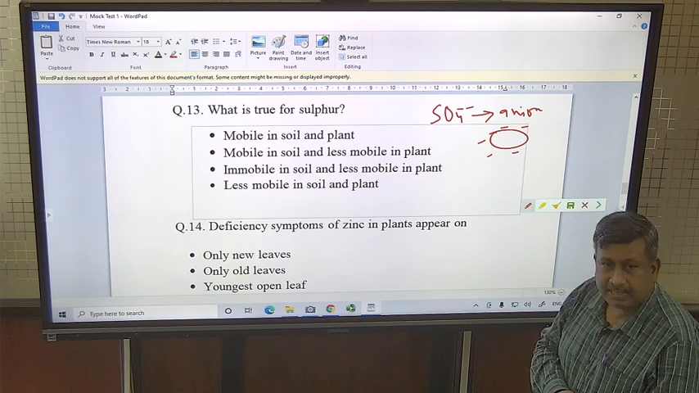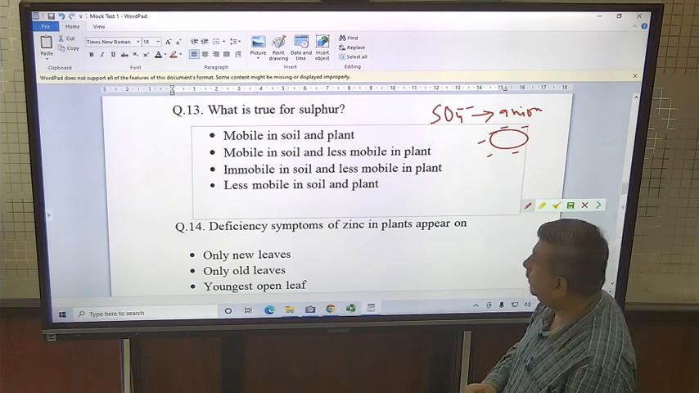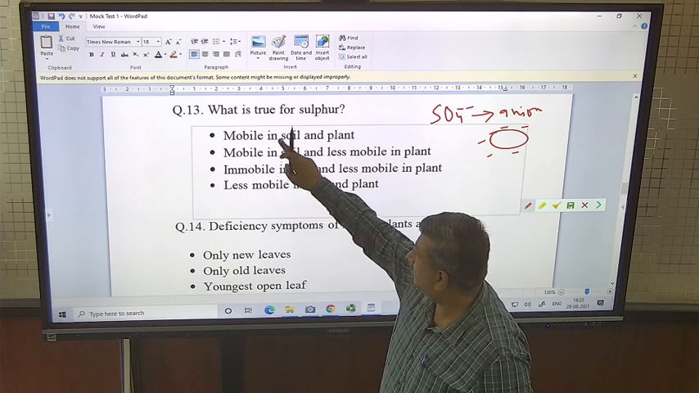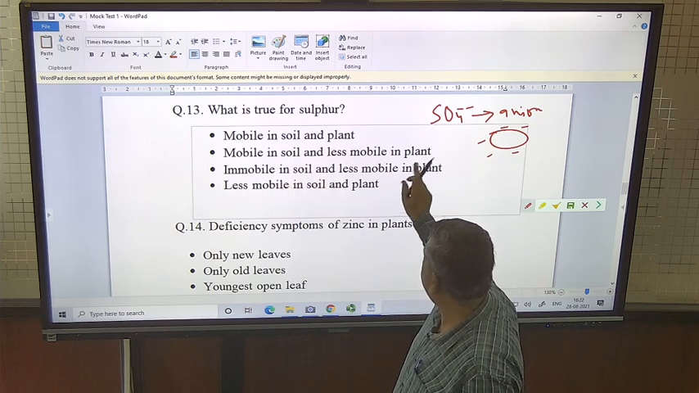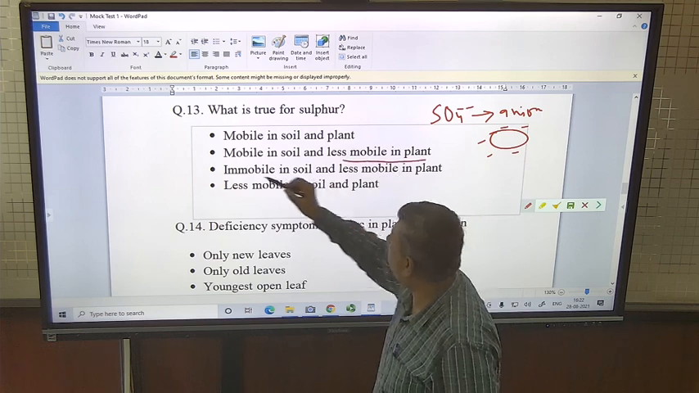But this sulfur inside the plant is less mobile. So first choose the answer mobile in soil, this one, and it is less mobile in plant. So correct answer is this one.